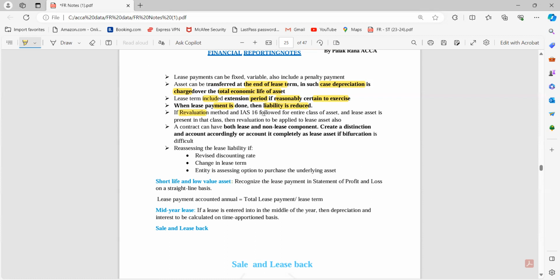So if the revaluation method under IAS 16 is followed for an entire class of asset, and the lease asset is presented in that class, then the revaluation is to be applied to the lease asset also. We have already covered that: if the revaluation model is adopted in one case, then for that entire class of assets the same method is to be used.